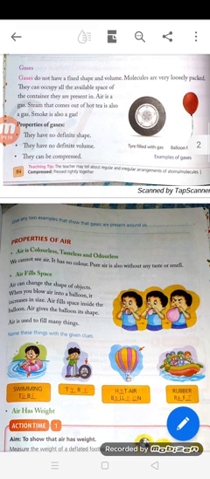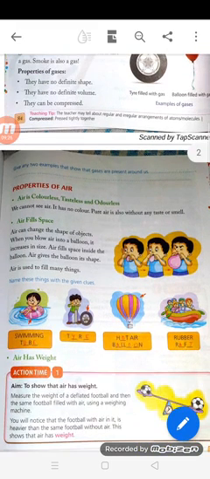Air is used to fill many things. So name these things with the given clues. First one will be swimming tube, then tire, then hot air balloon and rubber raft.